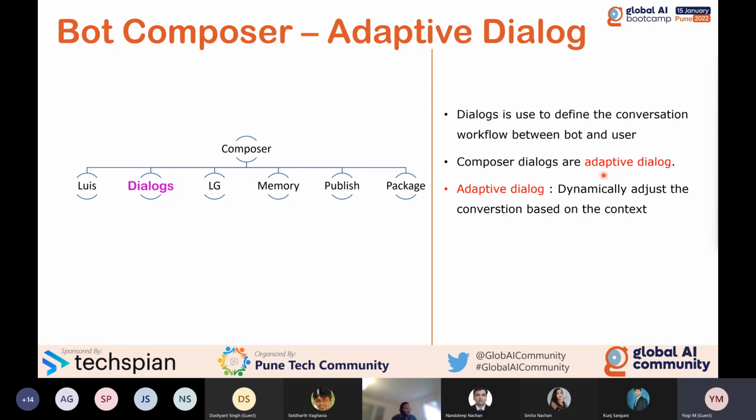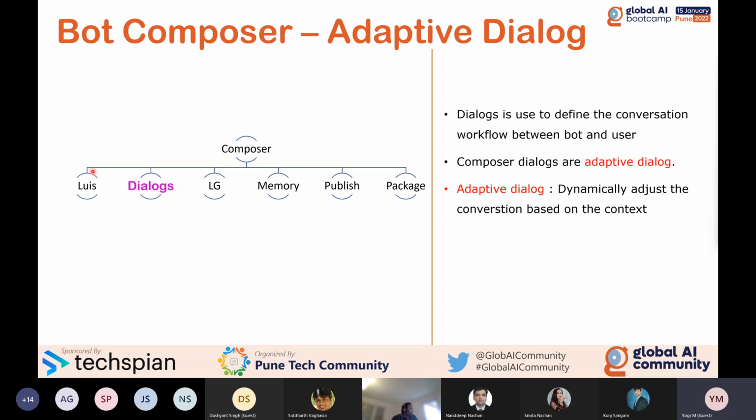So it is highly recommended, if you are creating a bot, to use the adaptive dialog. You can get a more natural bot conversation. Otherwise, you have to write all these things yourself.